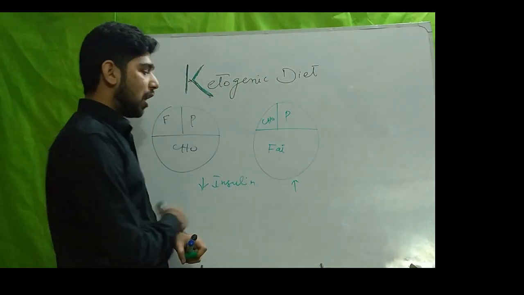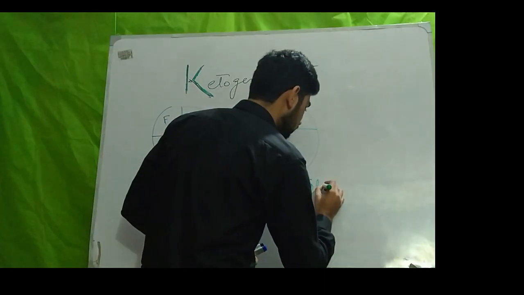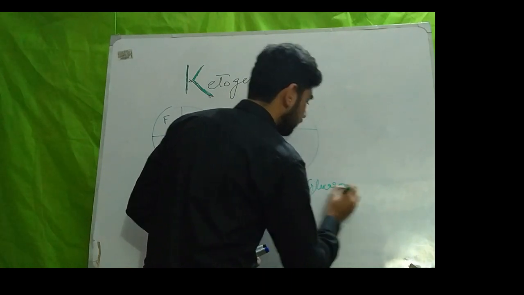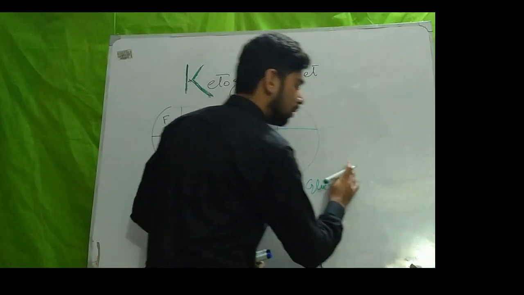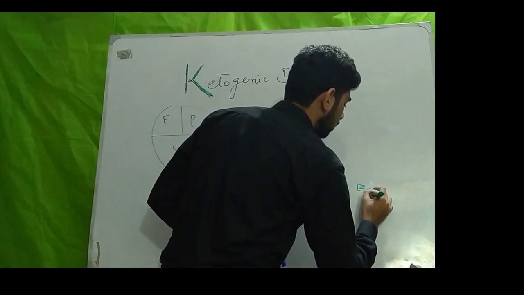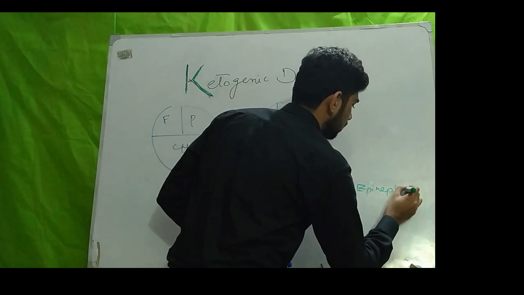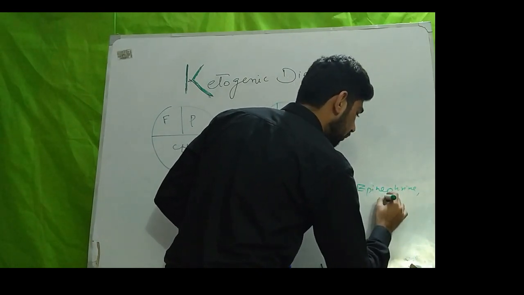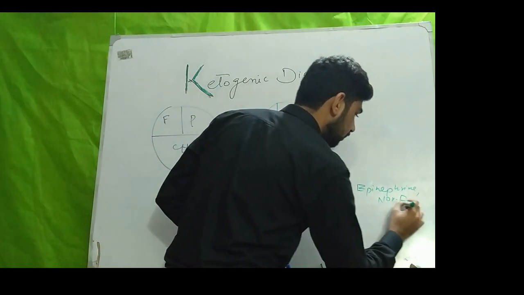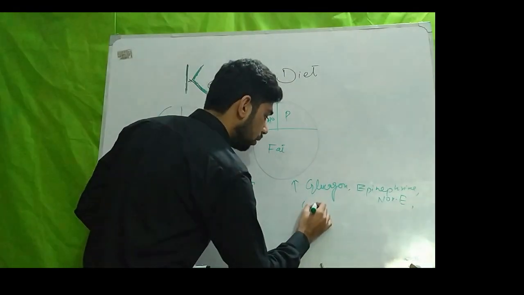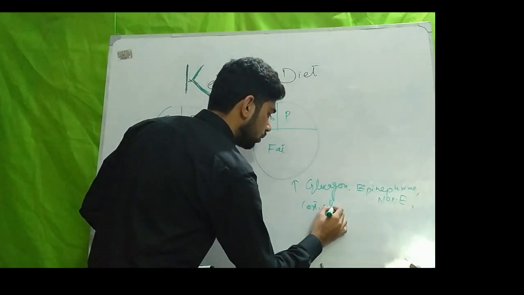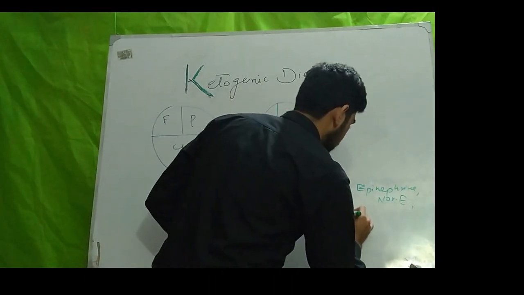The counter-regulatory hormones, number one, is glucagon, and then it also includes catecholamines like epinephrine, norepinephrine, cortisol, and growth hormones.